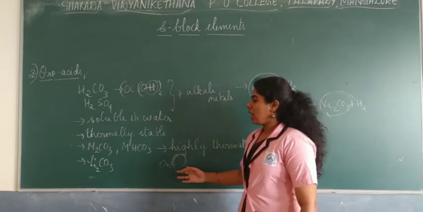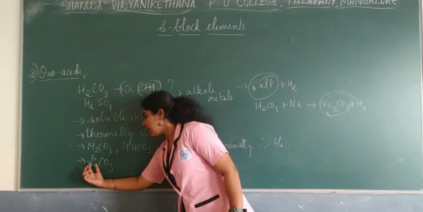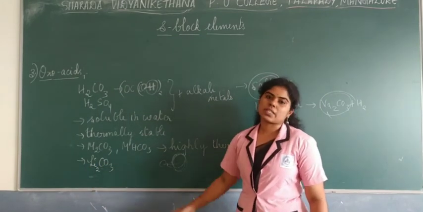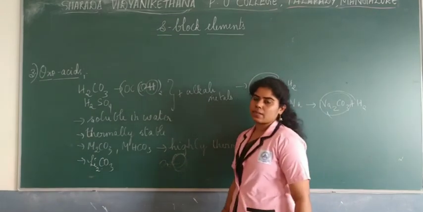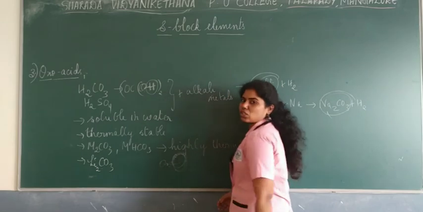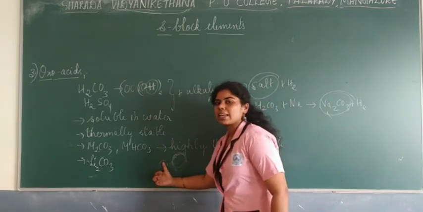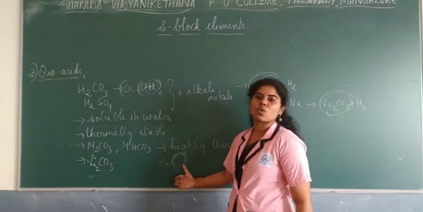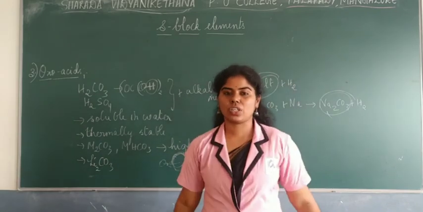Correct? So if you consider lithium carbonate, carbonate is the anion and lithium is the cation. Lithium will have a smaller size, whereas carbonate will have a larger size. Because of this, the cation, lithium, can distort the bigger anionic carbonate ion, and hence they become more stable in nature.